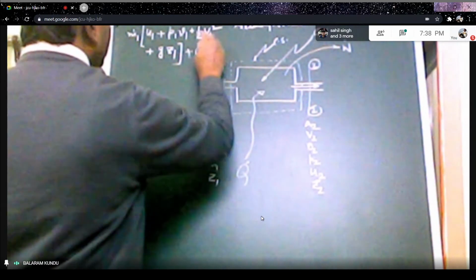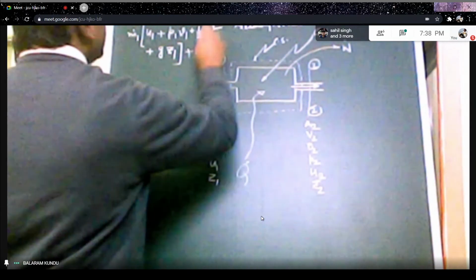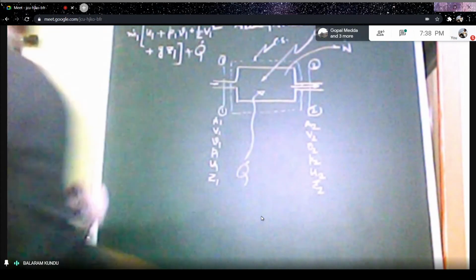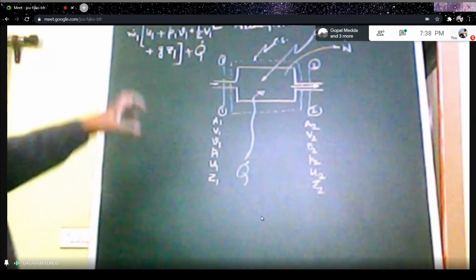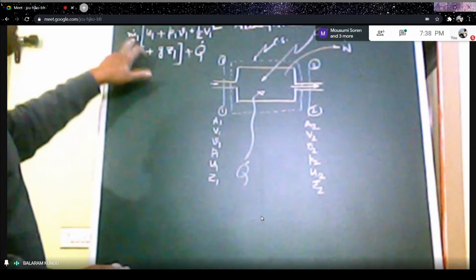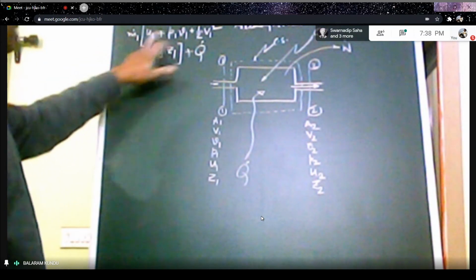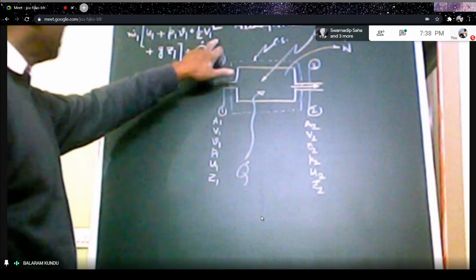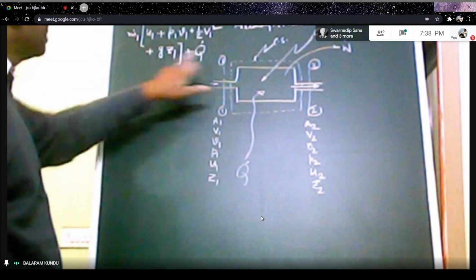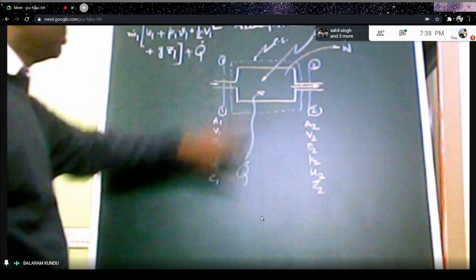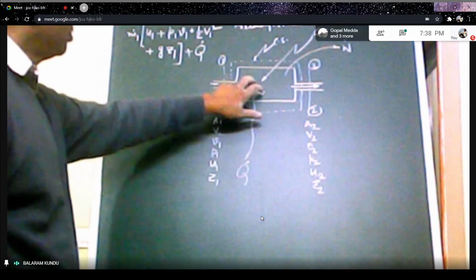The total energy entering the control volume is M1 dot into internal energy plus flow energy plus kinetic energy plus potential energy, plus the external heat added to the control volume, Q dot.